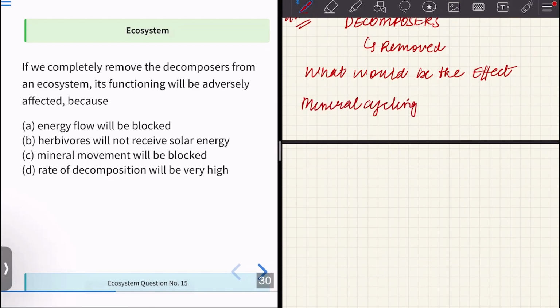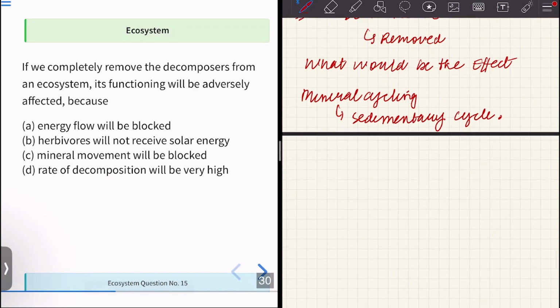Mineral cycling can either be in a gaseous cycle or in a sedimentary cycle. Decomposers essentially regulate the sedimentary cycle. So mineral cycling in the sedimentary cycle is actually maintained by the decomposers. In case decomposers are absent, the mineral movement will be blocked. Option D says the rate of decomposition will be very high, which is actually the opposite. The rate of decomposition would be very low in case decomposers are absent.